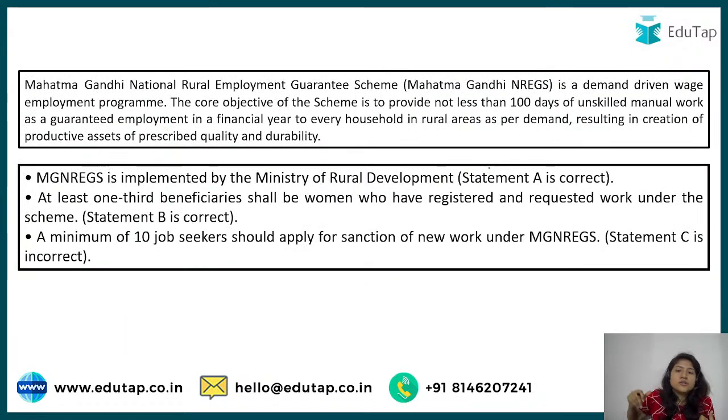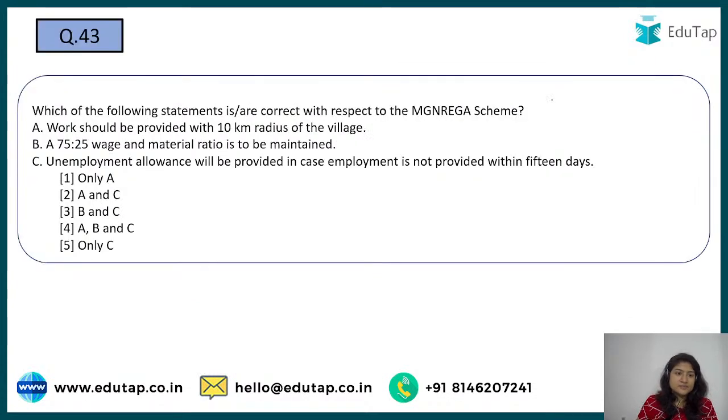That is why it was a wrong answer, because it was 10 job seekers that we looked at. Mahatma Gandhi National Rural Employment Guarantee Scheme: 100 days assured work and unskilled manual labor. We are never talking about skilled, we are talking about unskilled. Okay, so these were the categories.